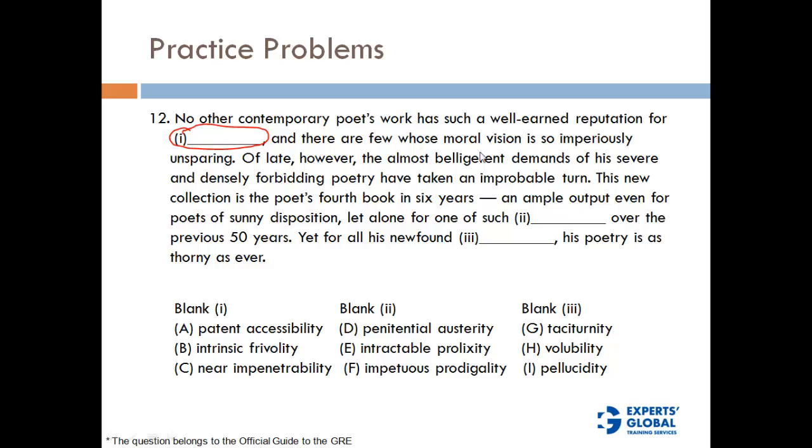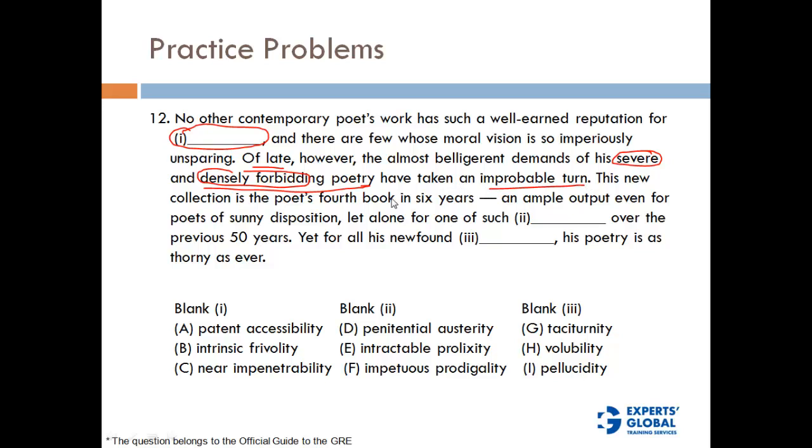And there are few whose moral vision is so imperiously unsparing. Of late, however, the almost belligerent demands of his severe and densely forbidding poetry. Okay, so his poetry is what? Severe and densely forbidding. So this is some kind of serious poetry. These are the adjectives that are probably going to give us some clues.